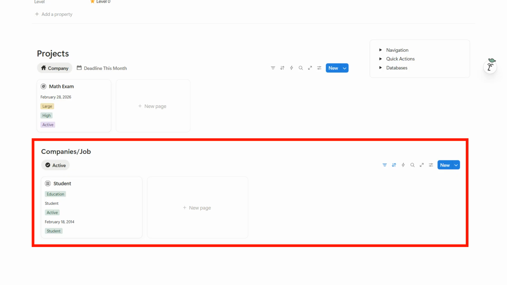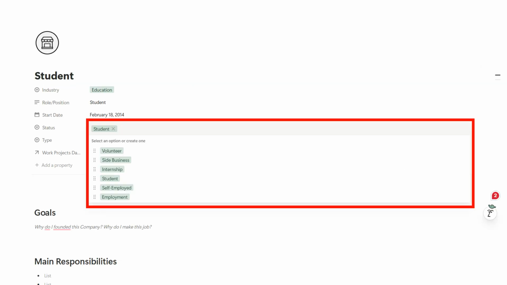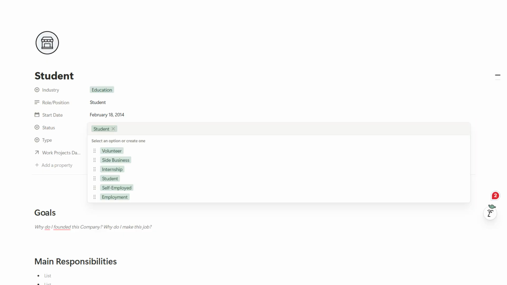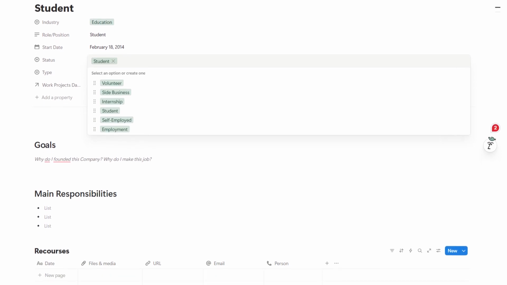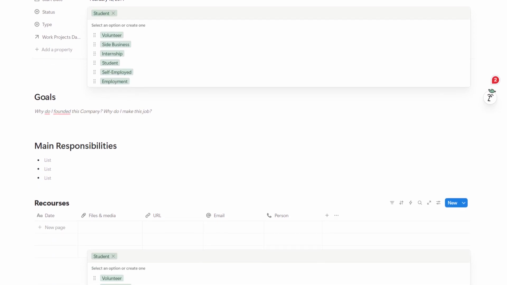The second section is the Companies and Jobs database. Here you can store all organizations or professional roles that are relevant to your career. This can include companies you currently work for, past employers, freelance clients, or even potential future opportunities. The system is flexible enough to also treat studying as a professional role. Each entry can contain additional information such as notes, contacts, or other relevant details.